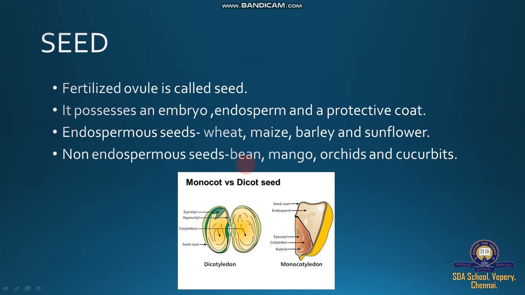Our body requires them for body building, growth and development. This seed consists of a cotyledon. The cotyledon is the first formed leaf or primary leaf and contains a lot of food material, which it provides to the developing embryo. Examples: bean, mango, orchids and cucurbits.